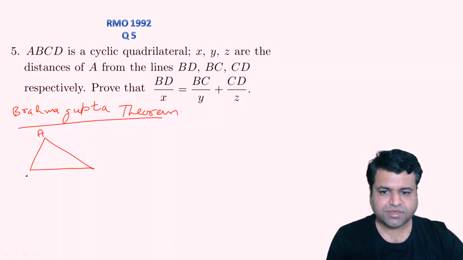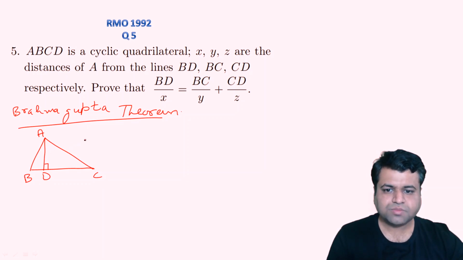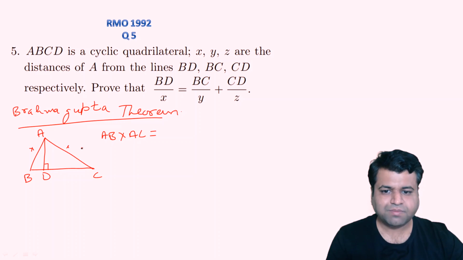This theorem says that if ABC is a triangle, and if we draw a perpendicular from any vertex on the opposite side, let's say AD is the perpendicular, then according to Brahmagupta, the product of these two sides, that is AB into AC, will be simply AD, this perpendicular, times 2R. Here R is nothing but the circumradius of the triangle. This is the theorem. So AB into AC is 2R times AD, and this is easy to prove.